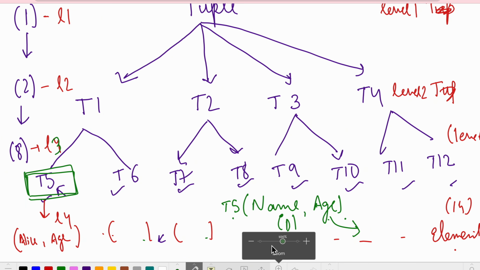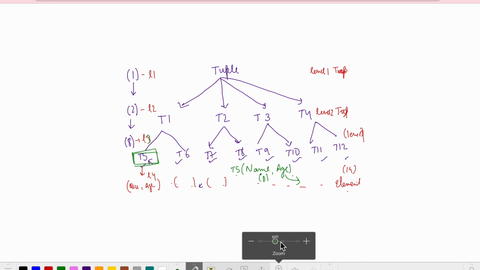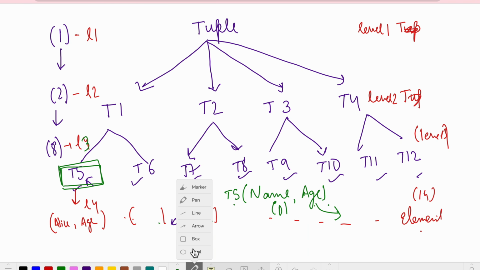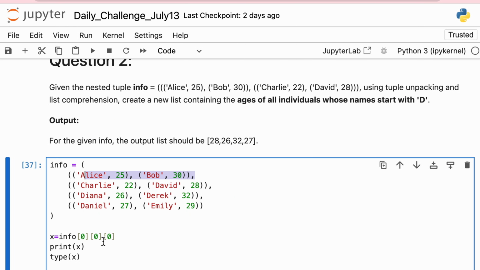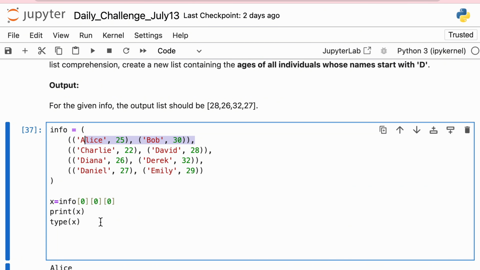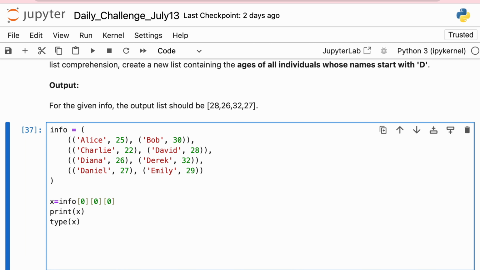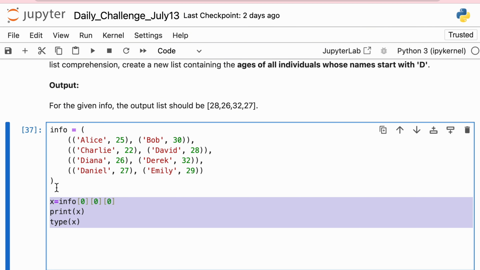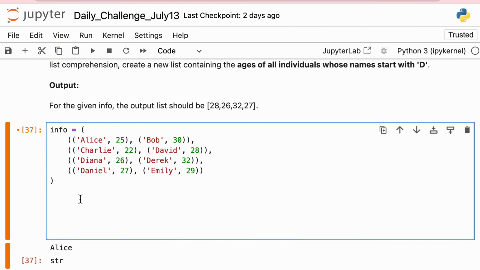So what will I do? I will start the coding now. Let's go here. So what we are doing is, let's create a list. Now let me remove this. So let's say L is equal to, for example,